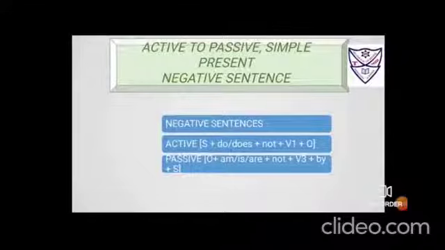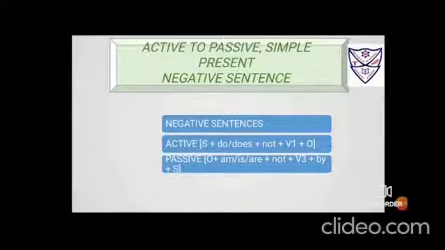We'll begin with the next step, how to transform the active to passive voice with simple present tense when your sentence is a negative sentence. Now as I've taught you in the table, we have to take the help of do and does in the simple present tense if the sentence is negative or interrogative. So in that case, the formation of active voice will be subject, the S stands for subject. Do or does will be written because we have to use the negative word not. Okay. Then verb will be in its first form and finally the object.